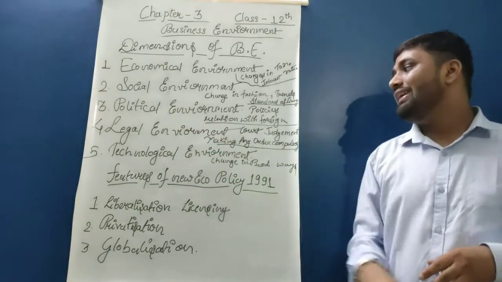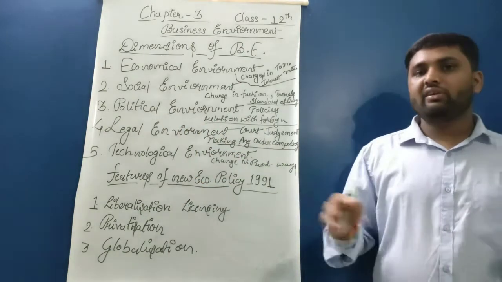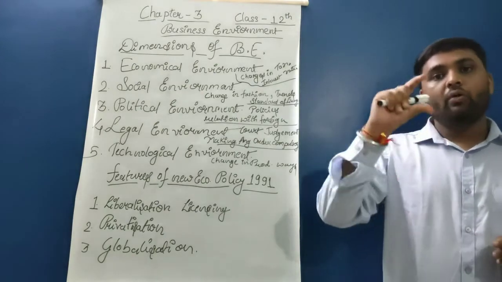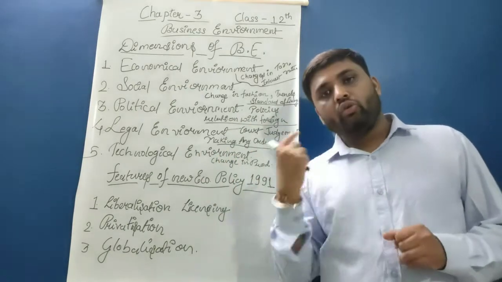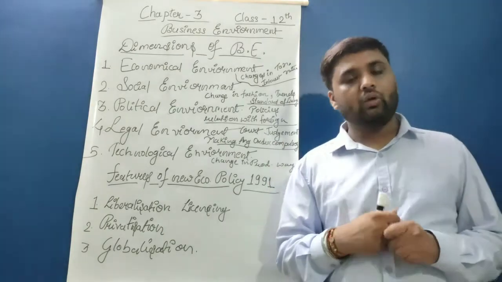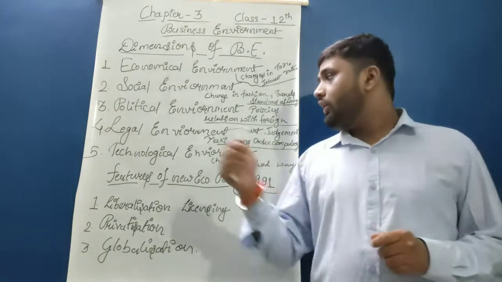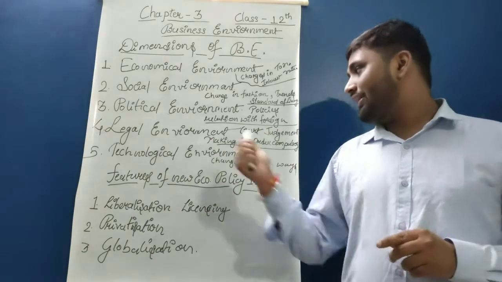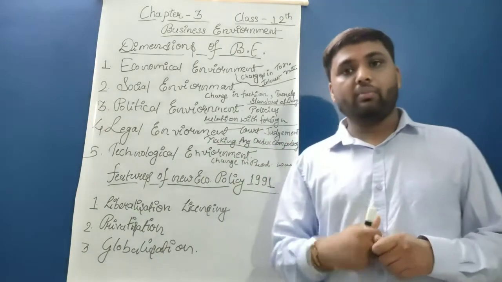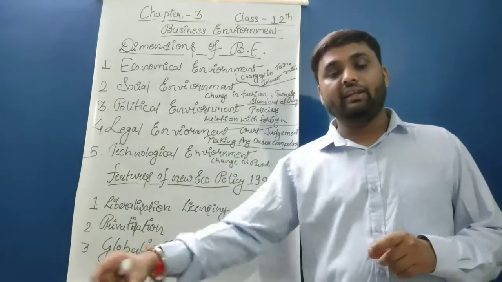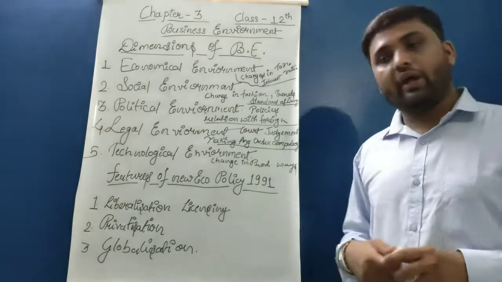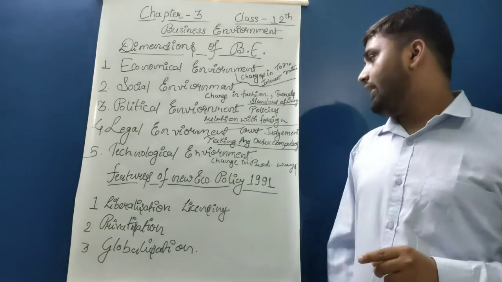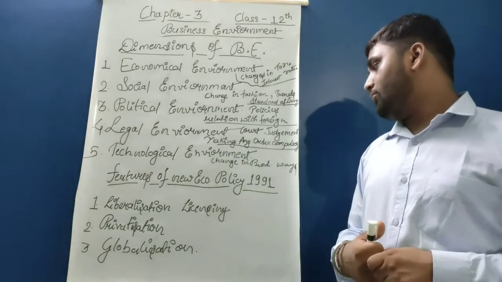The next is legal environment. Legal, with the word it is clear. Everything which we are doing in an environment should be legal. The court's judgment of the Supreme Court, High Court or the Civil Court, it is related to the court judgment. The next is making any order compulsory, meaning everything applied in a particular society is imposed on the society. Moving ahead, the next is technological environment, change in production way.